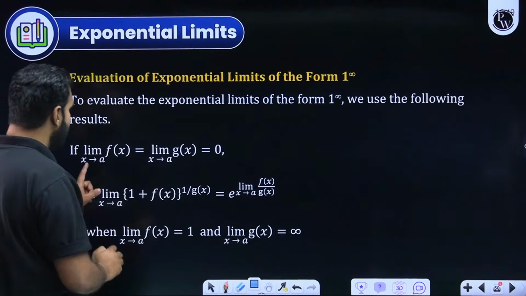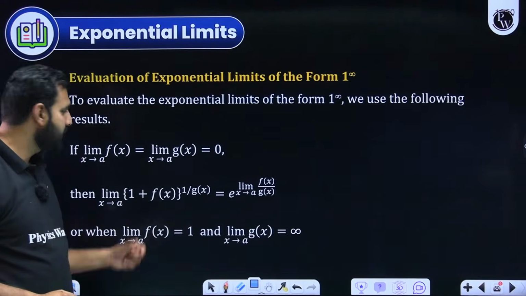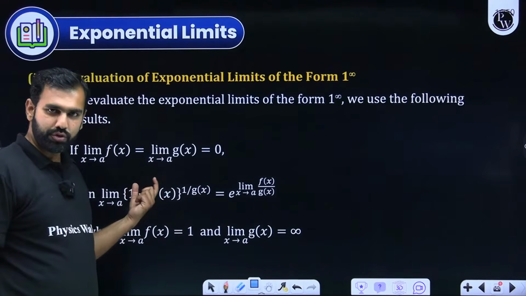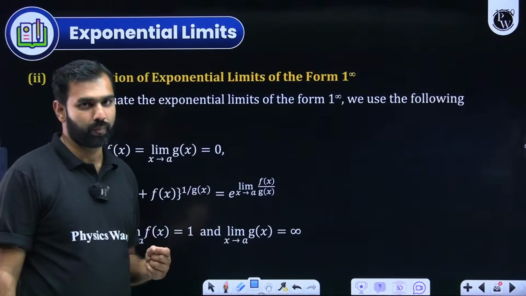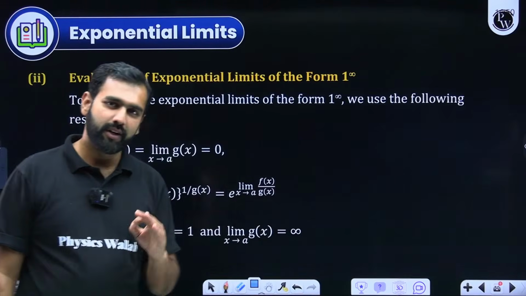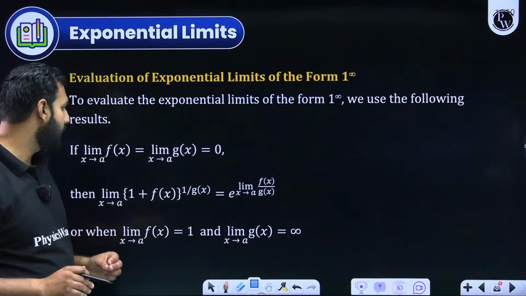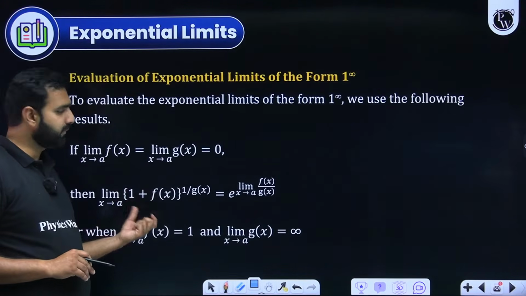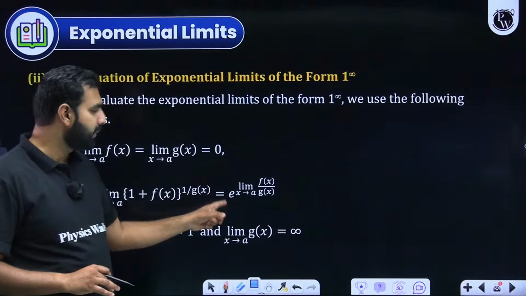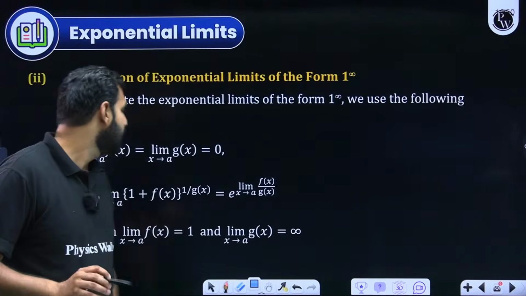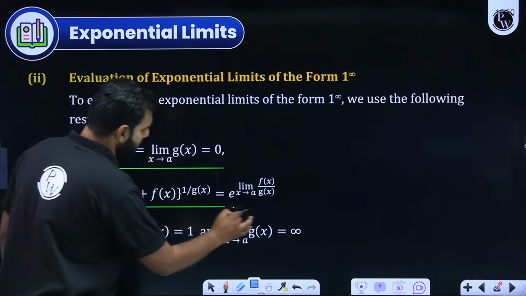So here, let's say you are given something like this, base and power. When x approaches a, the base approaches 1 and the power approaches infinity. So it is 1 to the power infinity form. The direct short trick here is that the solution is really simple: base minus 1 into power, raised to the power e, with that limit will be the answer. Did you understand this? If you didn't, just look at this expression and its direct shortcut.